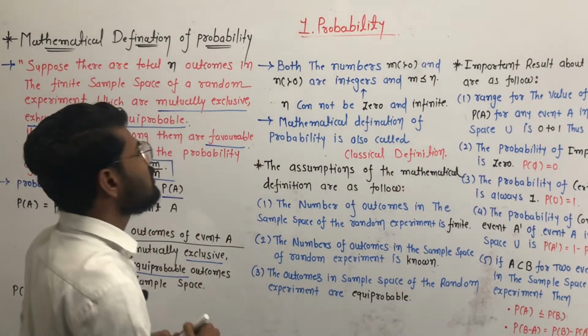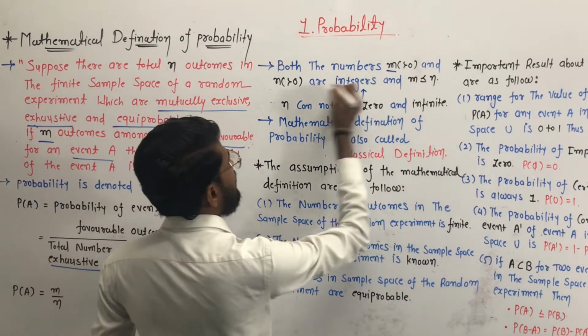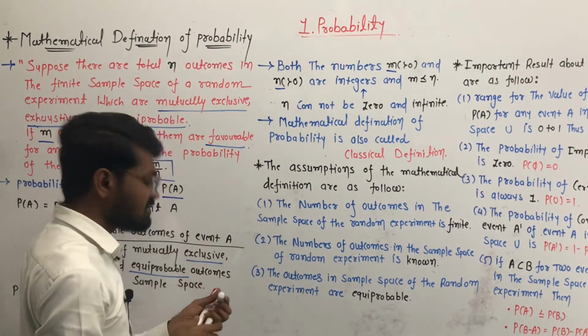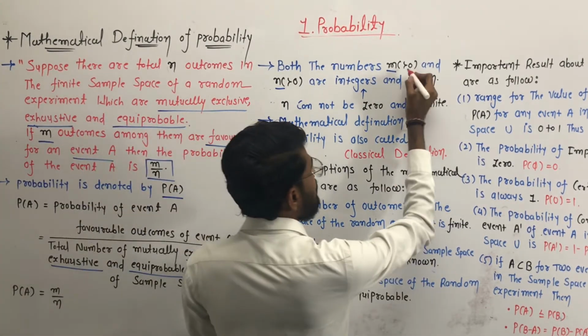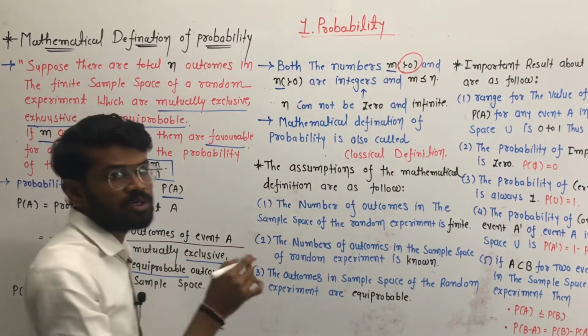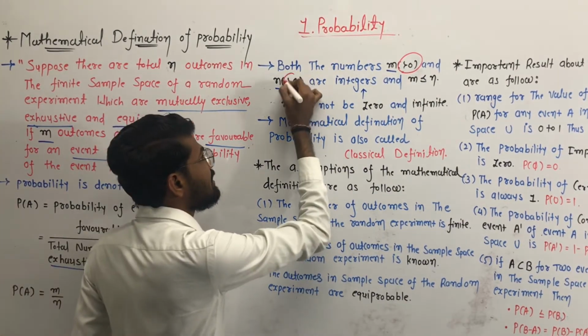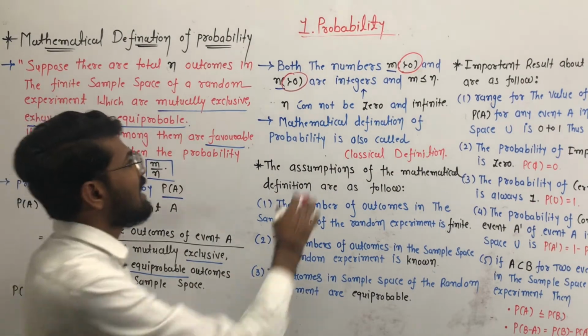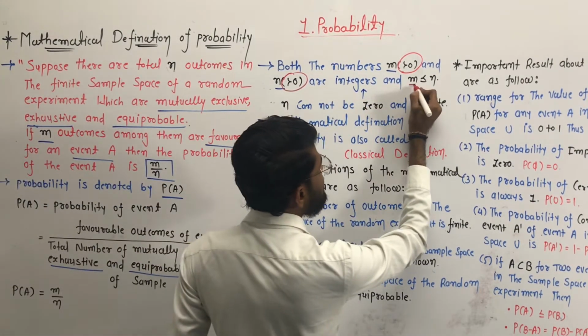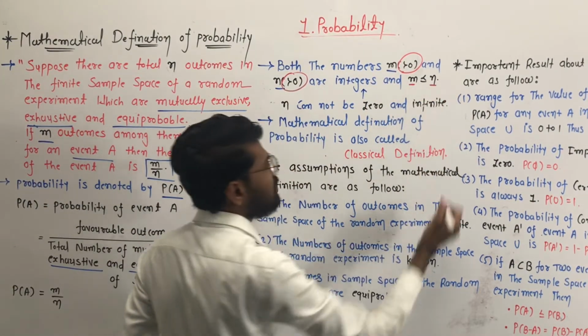Both the numbers m and n are integers, and the number of possible outcomes is always greater than 0. P of A is always less than or equal to 1.